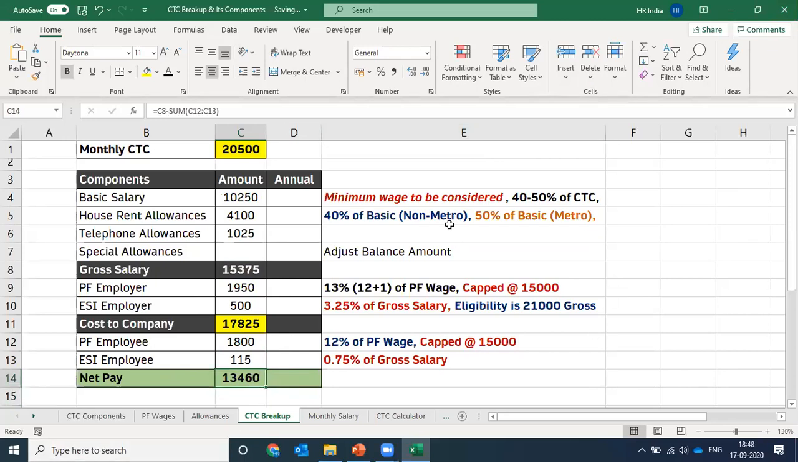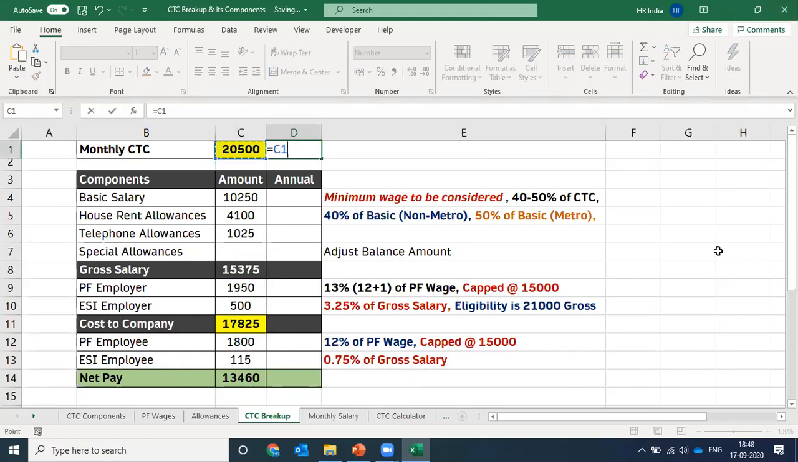So now we have created a framework for the calculation of the CTC structure, right? But the amount we were looking for was 20,500 rupees, and the outcome we got is not the amount we were looking for. So what we have to do next is the adjustment of the differences. For that, we first need to check the difference we are getting. This is the monthly CTC that we were looking for minus the outcome we have got in the calculation. So there is a difference of 2,675 rupees.